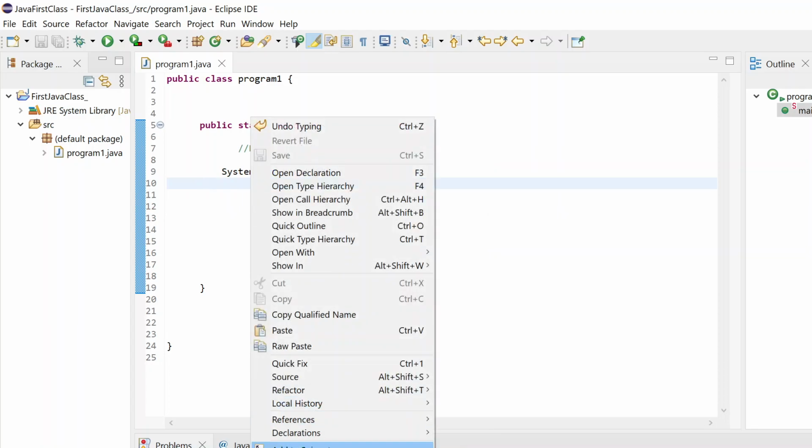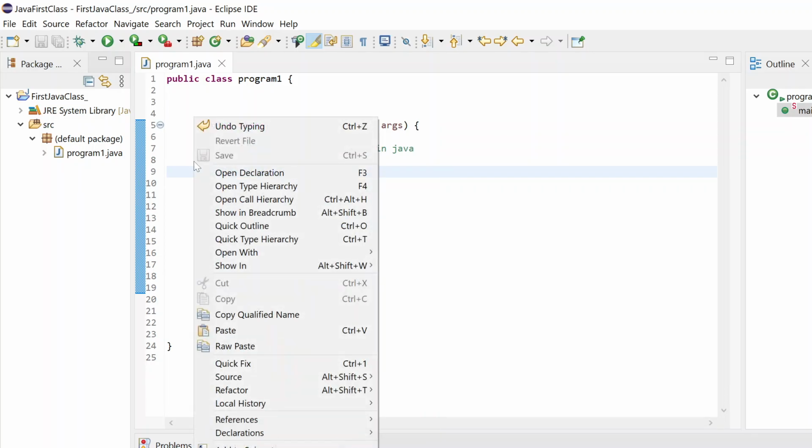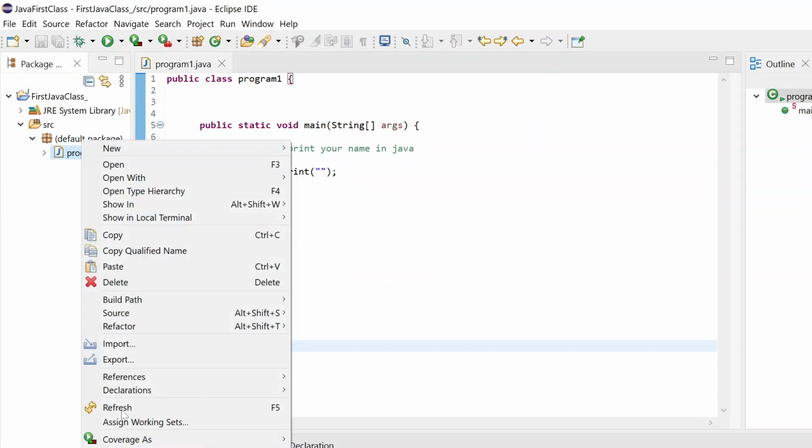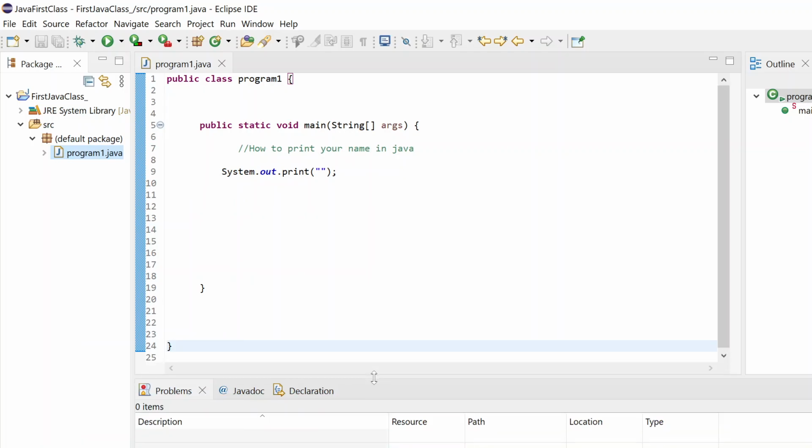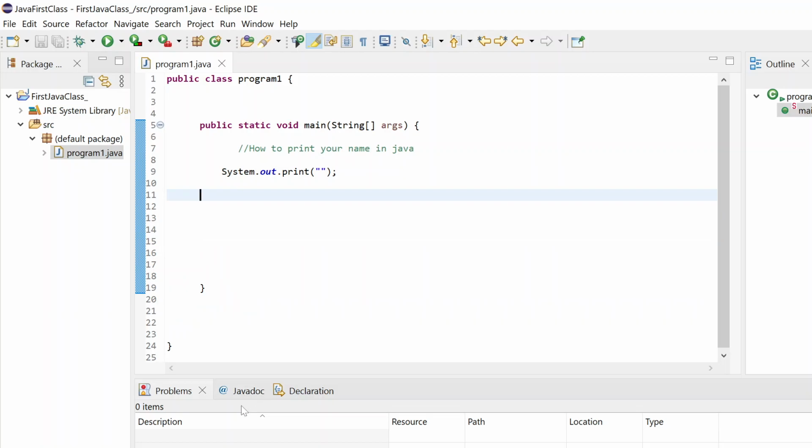Now let us run this program. You can do it from here: right click, run as Java application. Or you can do it from here as well: right click, run as Java application. Both ways work. So once I click it, it should have run. I think it has not. Let me run it again.